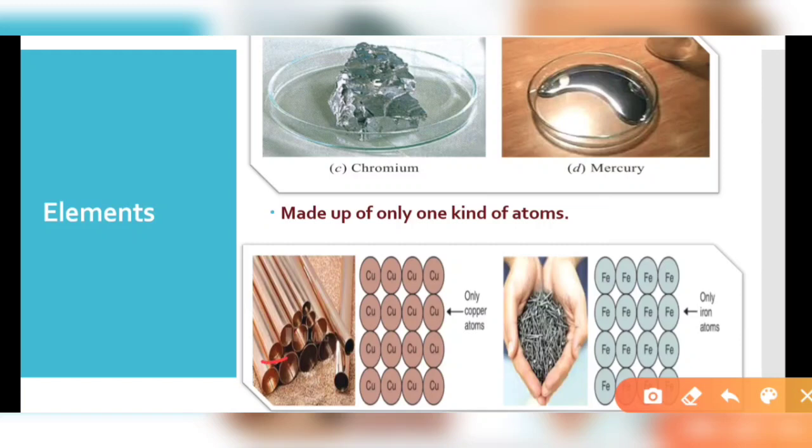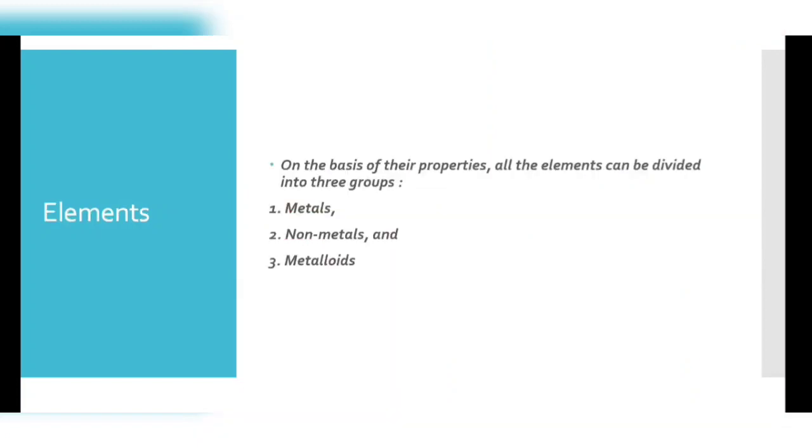Here are the copper rods, and if we break the copper down, we'll get only copper atoms from this. They are made up of only copper atoms. That's why they are considered to be elements. Similarly, mercury, chromium, iron, these all are considered to be elements, or pure substances.